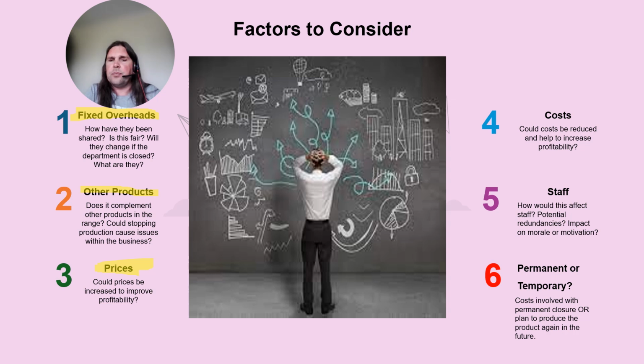And then we've got costs. Like we've said, one thing we can do is increase prices. Could we find a method of decreasing costs and keeping this department open? So sometimes that could be something in the question which is clear that there is an impact on costs of producing the items. So we could bulk buy more if we work with other departments on common materials. That has come up. It could be that we are buying materials from a supplier who's too expensive. We might not know this, but we could question that. But equally, sometimes in the question it says, oh, exchange rates have driven prices up.